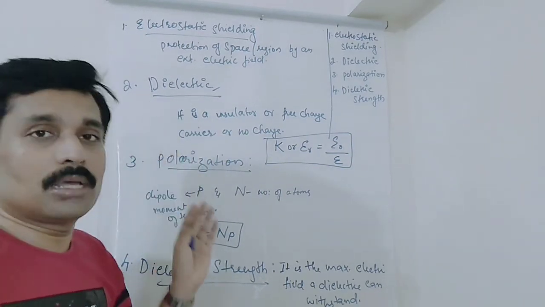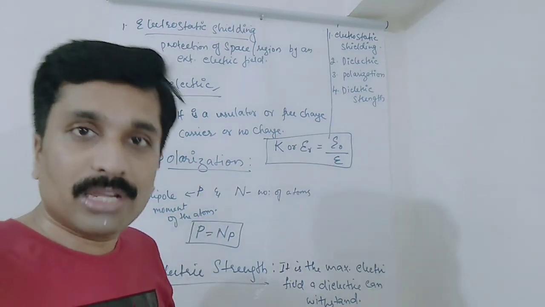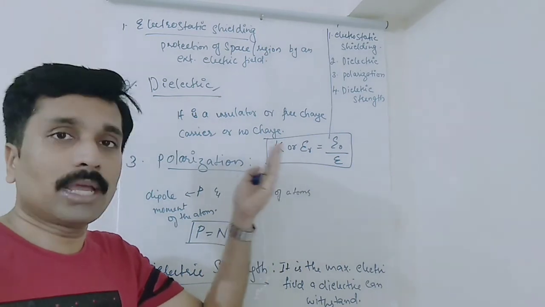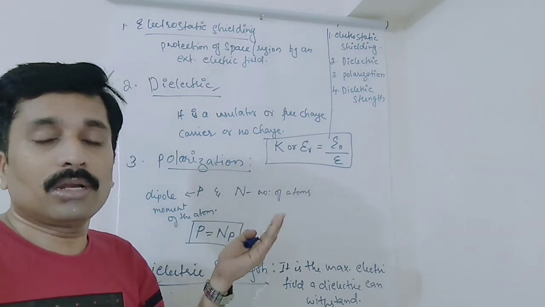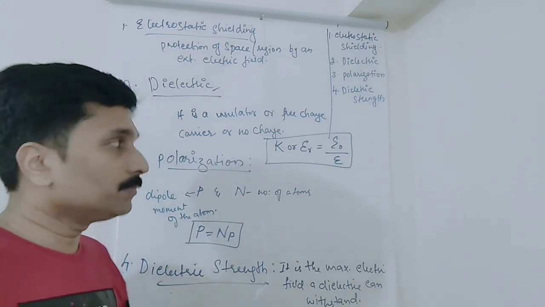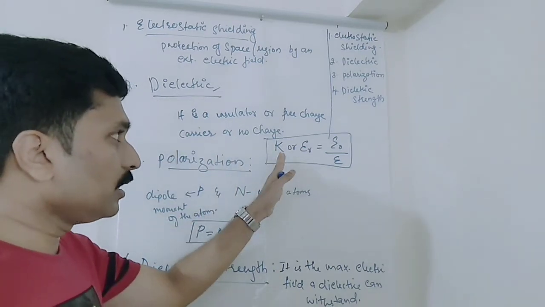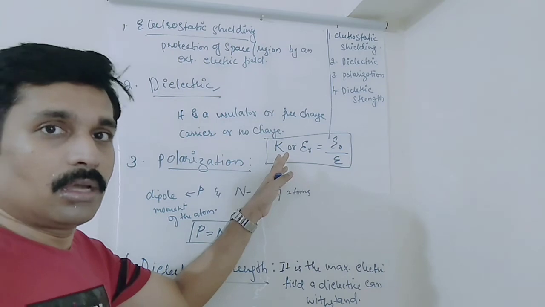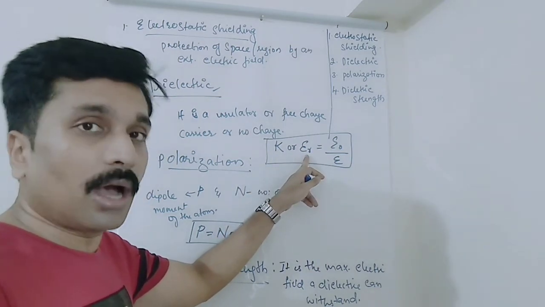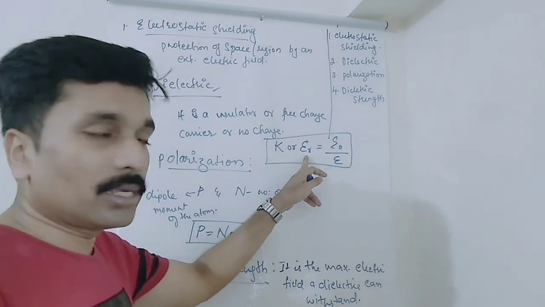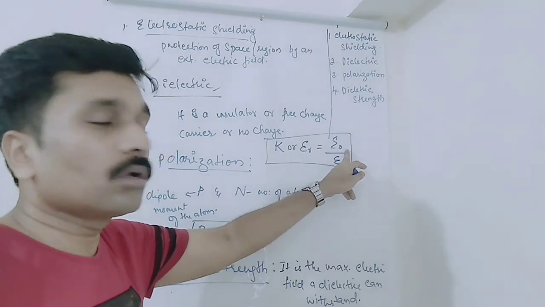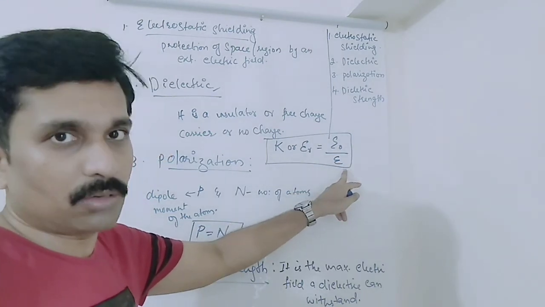A dielectric is a sort of insulator or a free charge or no charge carrier, and it develops a net dipole moment whenever an external field acts on it. The dielectric constant is termed capital K or epsilon naught R, known as relative permittivity, equal to epsilon by epsilon naught.